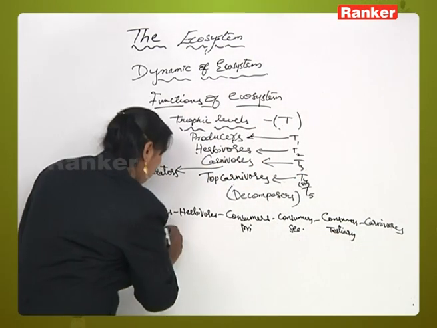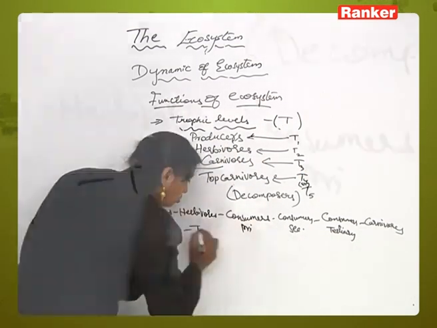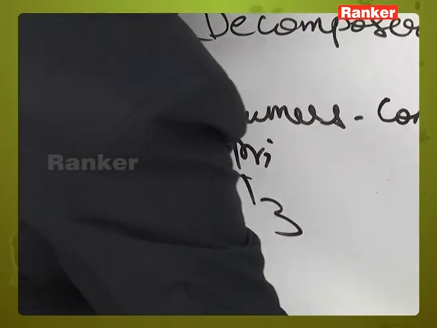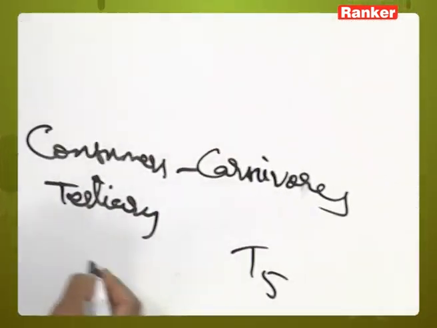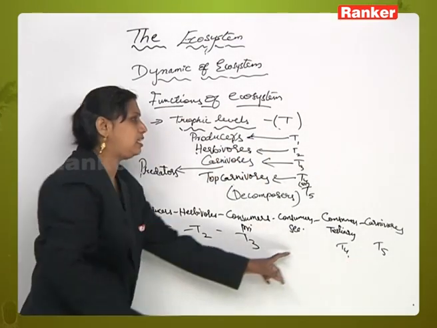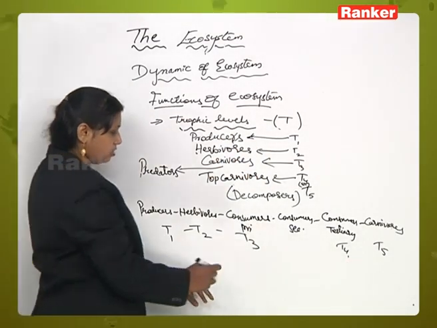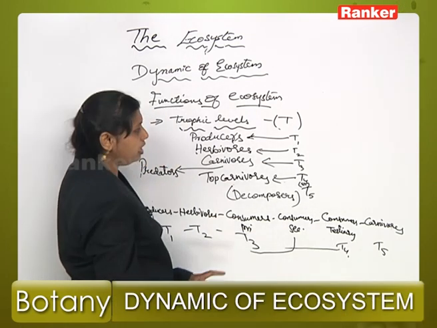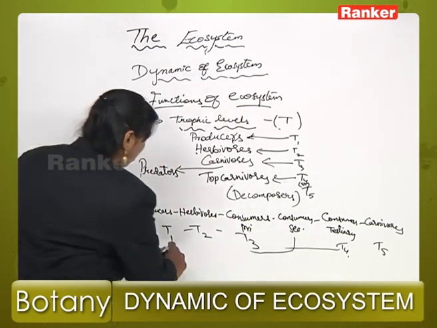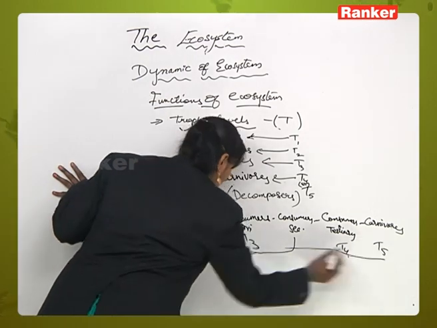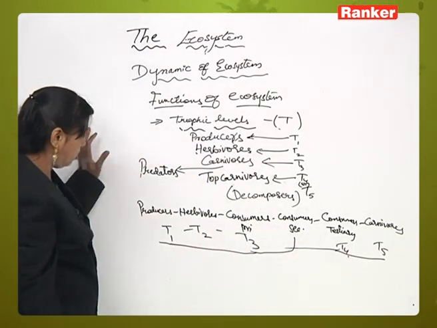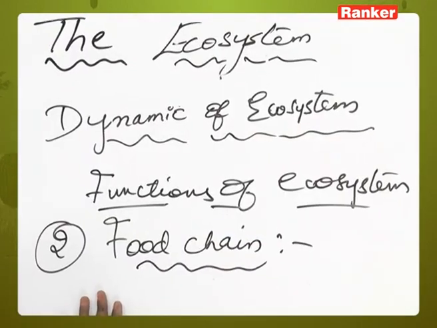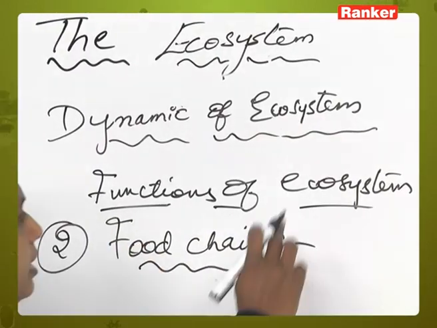It will be T1, T2, T3 level, and all this will be T4 or T5 level. In the T3 level you will see the presence of primary consumers, secondary consumers and tertiary consumers. So these are different trophic levels which are present in an ecosystem, or in energy transfer, or in any ecological pyramid you will see.